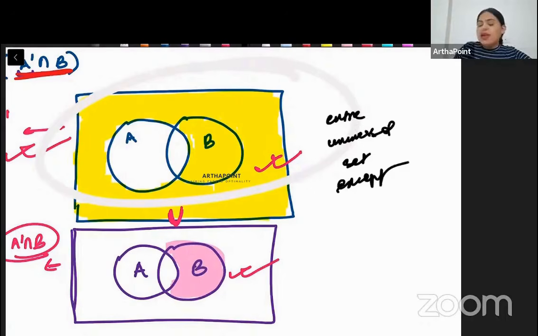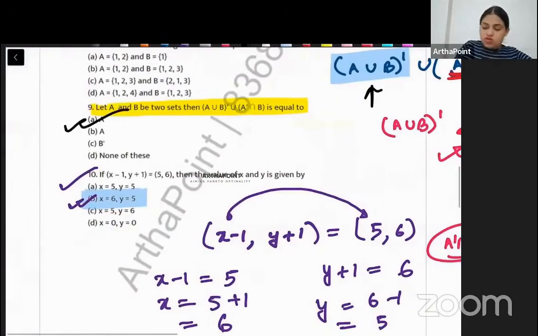Except A. A के अलावा everything is highlighted. Except A, everything is highlighted. So you will have the entire universal set except A. So beta, this is nothing but A complement. That's the answer to this question. So answer should be 9th. For 9th, it should be A.